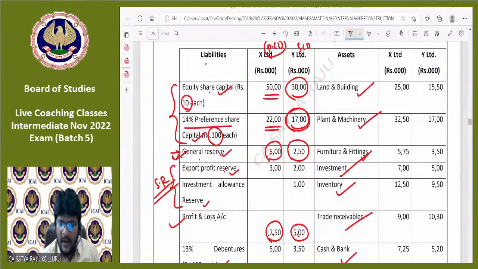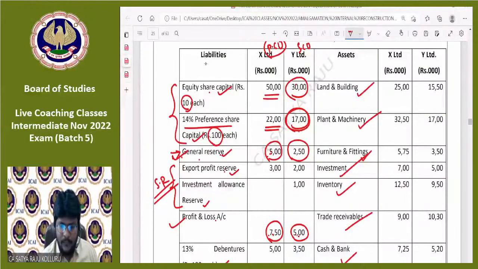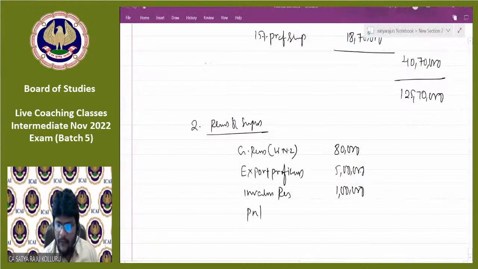Next, investment allowance reserve, 1 lakh. After that, P&L balance. How much? 12 lakh 50,000.